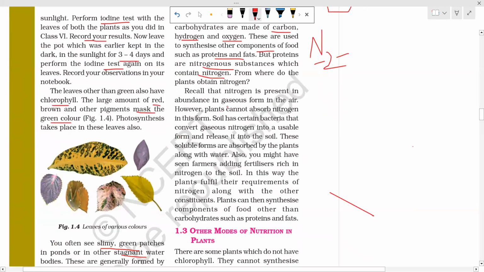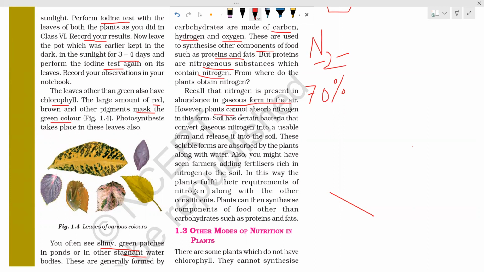Nitrogen is present in abundance in gaseous form in the air. In our atmosphere, more than 70% is nitrogen. Maximum nitrogen is present in your air.